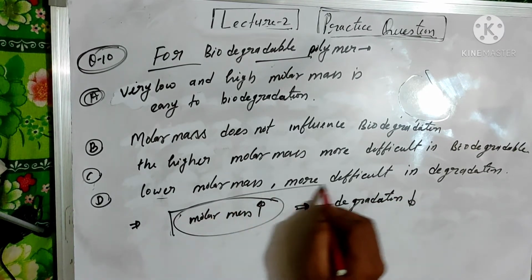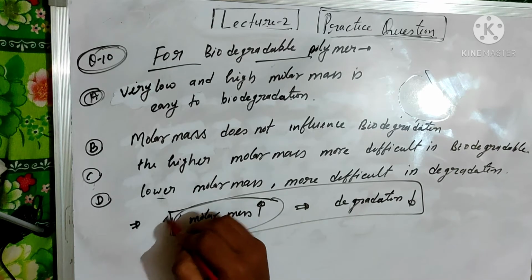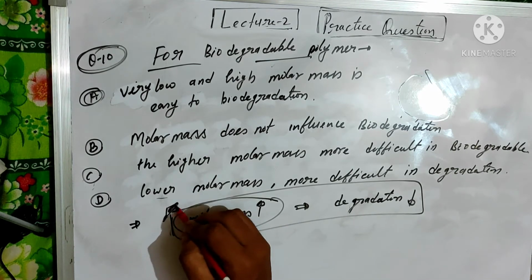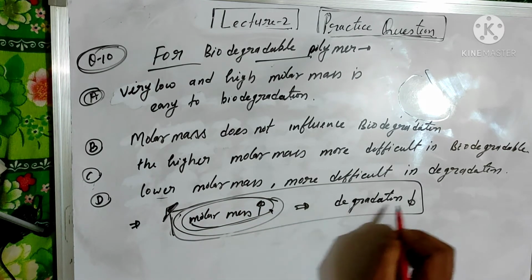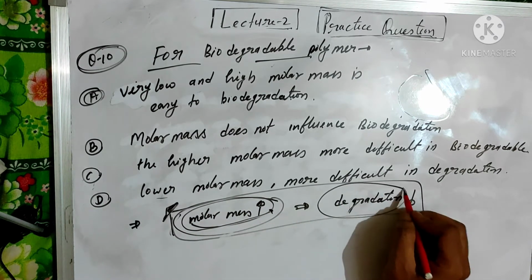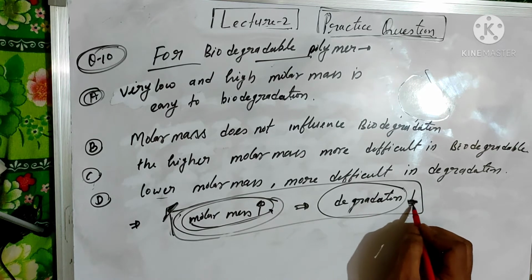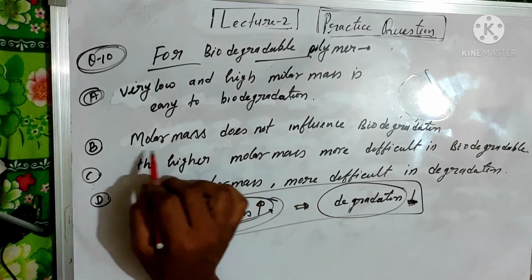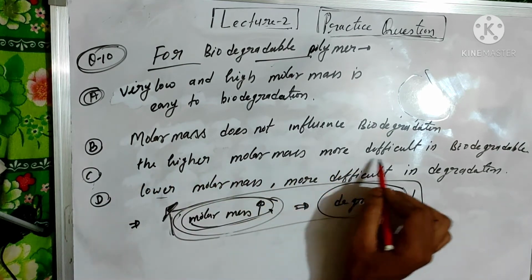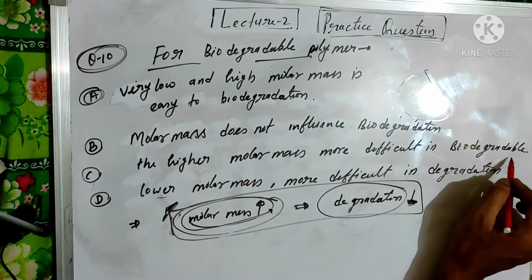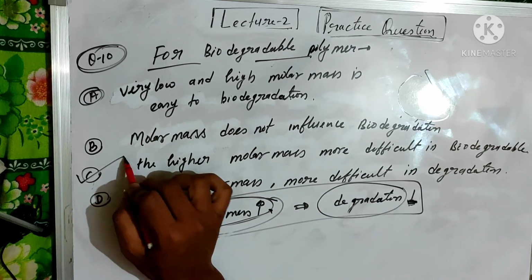So remember this for the biodegradable polymer. Increasing the molar mass of the biodegradable polymer, their degradation behavior will be reduced. Checking the options, we see the higher the molar mass, the more difficult the degradation. So C is correct.